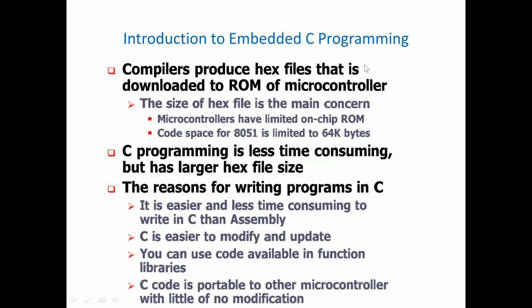Let us learn. So why are we going for embedded C programming? See, the compiler always produces a hex file. Whatever it may be, for example, in an ALP program, if you compile that program, it will generate one hex file. That hex file only we are debugging there. Then you are going to burn it into the ROM.